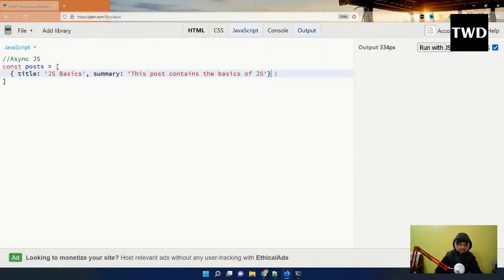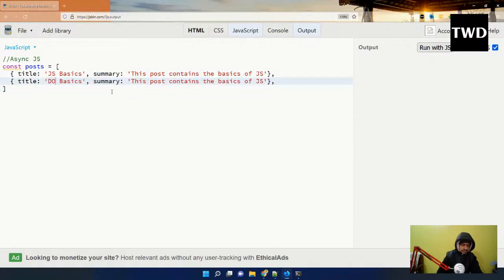Then DOM basics: this post contains the basics of DOM. This is the most common way in which data is there in a backend, an array of objects.